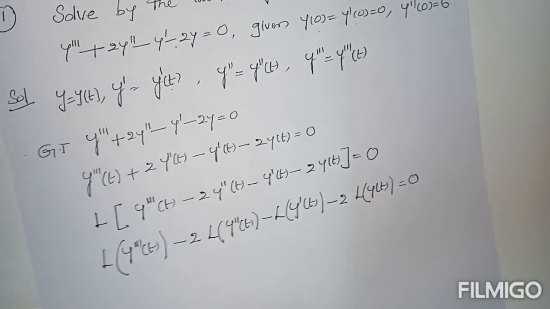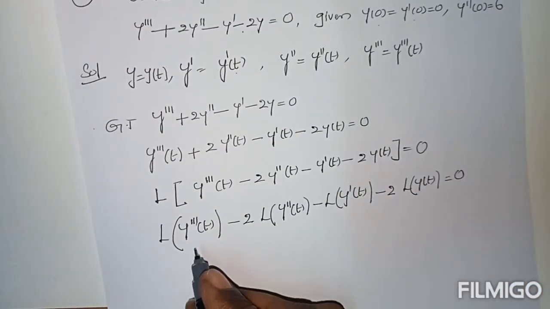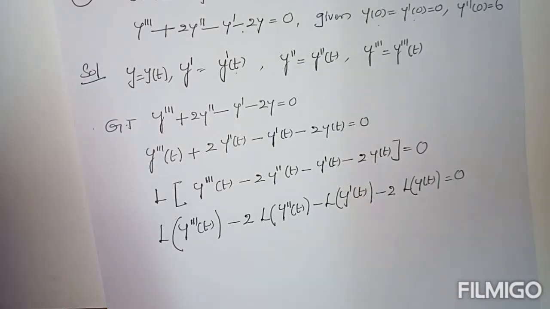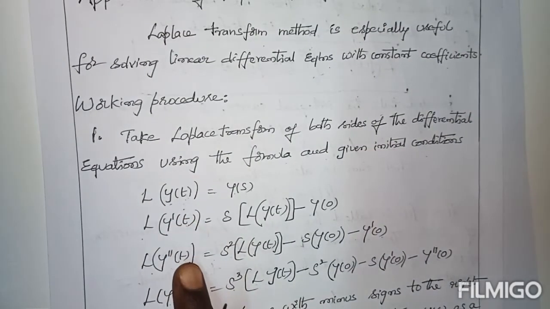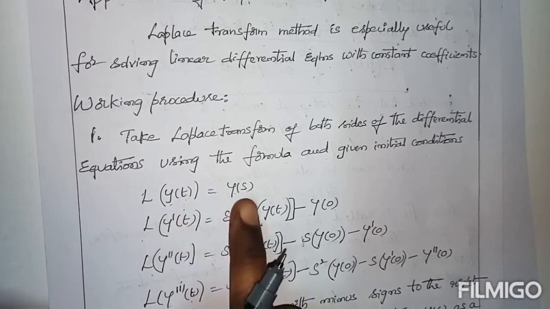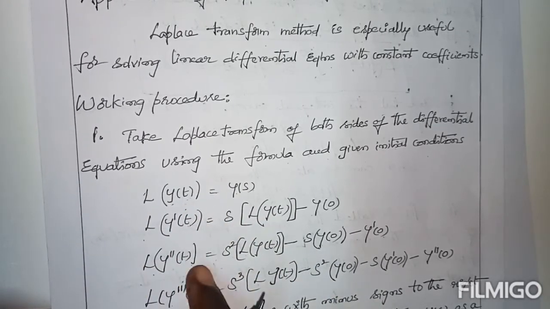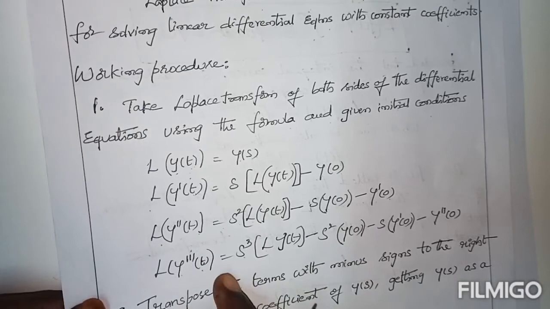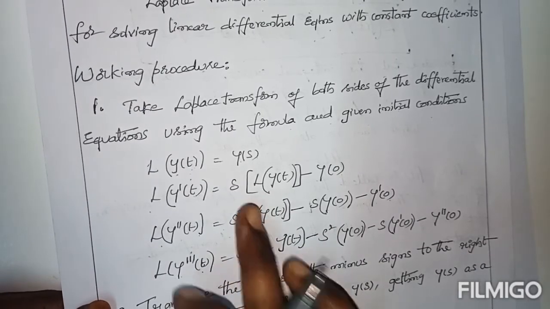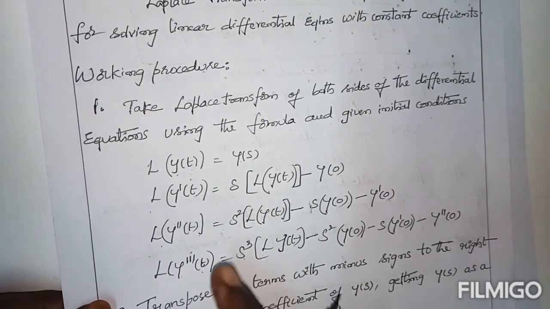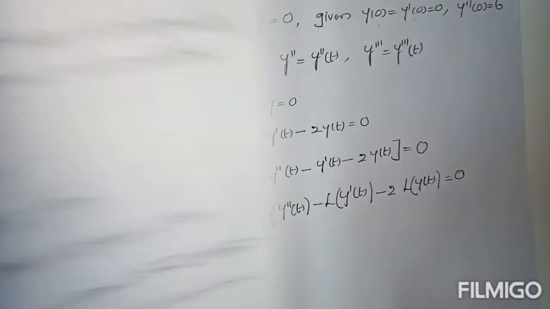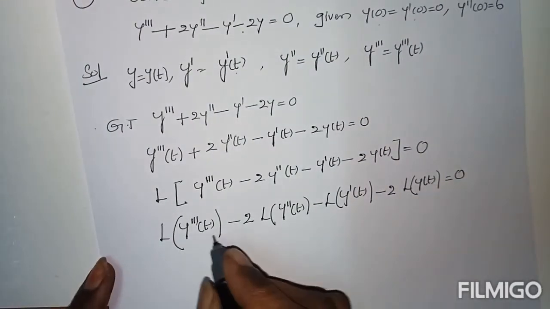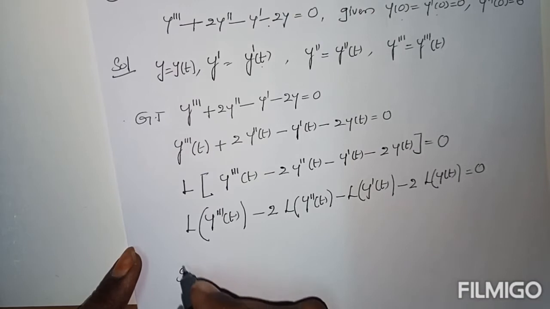equal to 0. Now here I give formulas for Laplace transform. According to these formulas, we can write the corresponding values: L of y of t, L of y dash of t, L of y double dash of t, L of y triple dash of t. These are all the most useful formulas to define the solution of a given differential equation. So here y triple dash of t is cube